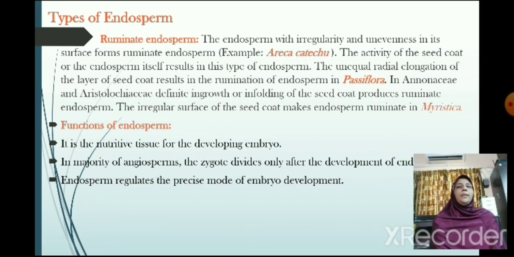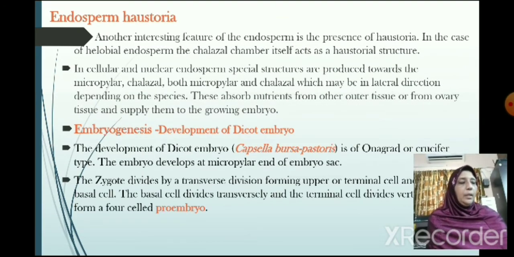Endosperm regulates the precise mode of embryo development. The next important step is the endosperm haustoria. Another interesting feature of the endosperm is the presence of haustoria. In the case of helobial endosperm, the chalazal chamber itself acts as a haustorial structure.